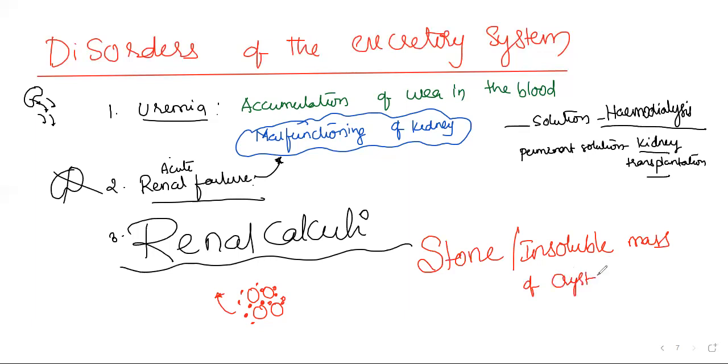Whether he gets a stone in the kidney or not, is the possibility there or not? Insoluble mass of crystallized salts. Oxalates. Oxalate is nothing but stone, we can say here. Stone or insoluble mass of crystallized salt.